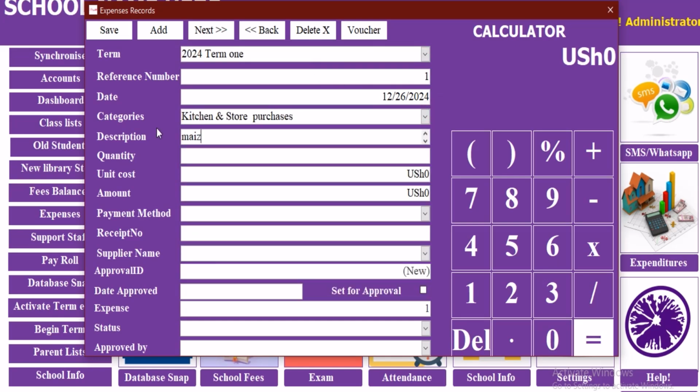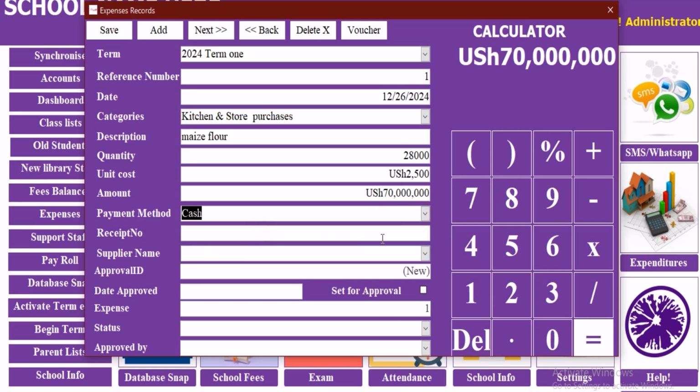We have maize flour for the school. What is the quantity? 280. Then from there we are having unit cost. It is 60. If at all we are getting confused with the calculations, we have a calculator here. It is 2500 times the 228,000 kilograms. So what is the amount? It is 70 million. So this is 70 million.